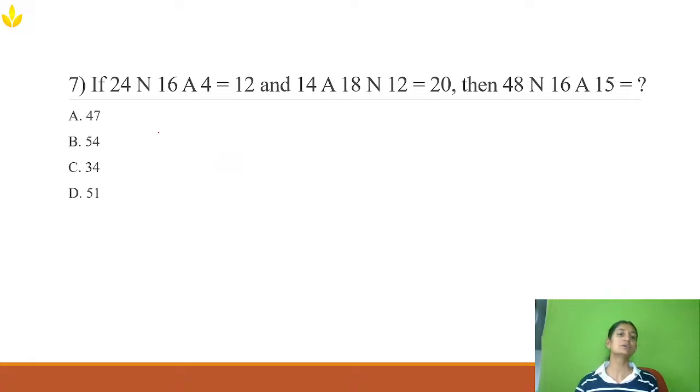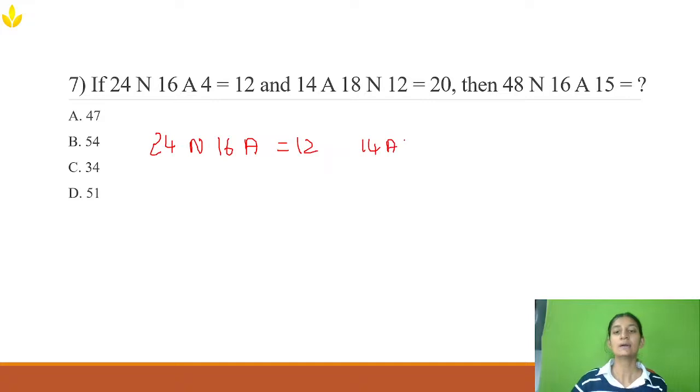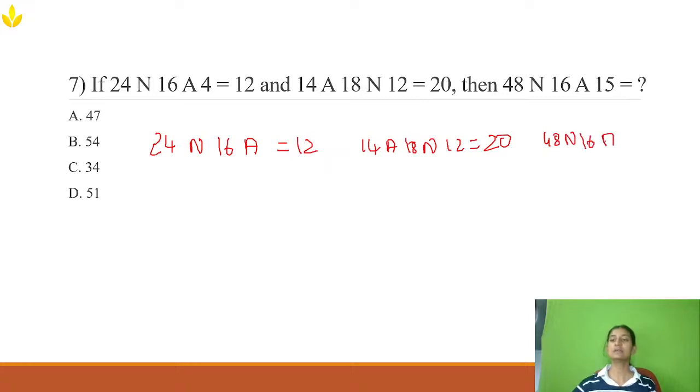Okay, now moving on to the next question. The next question is from the topic called symbol and notation. Here it is given that 24 n 16 a 4 is equal to 12, and the other one is given as 14 a 18 n 12 equals 20. Now what we have to find out is what 28 n 16 a 15 is.